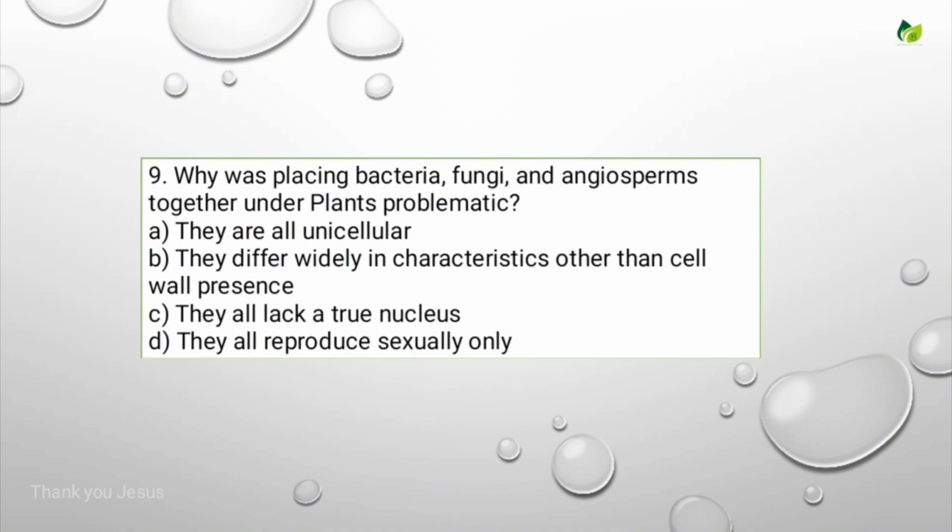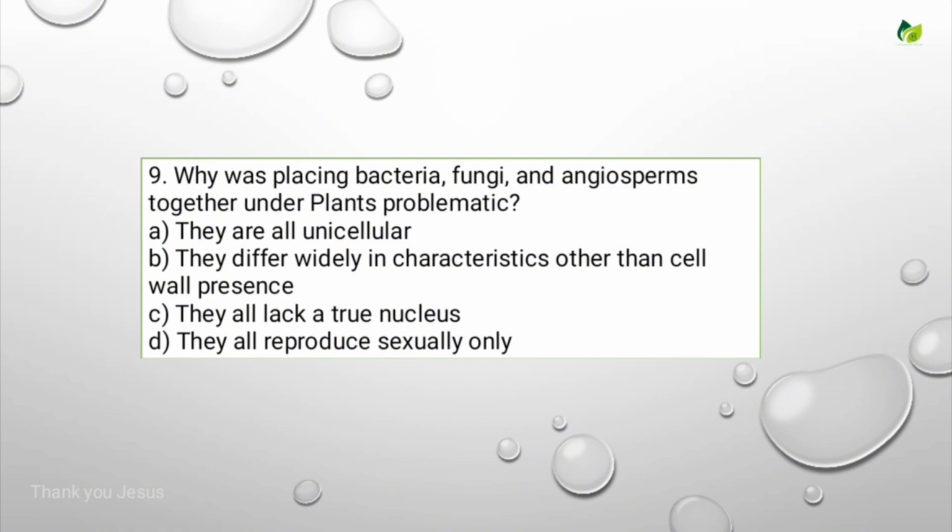Why was placing bacteria, fungi, and angiosperms together under plants problematic? Options are they are all unicellular, they differ widely in the characteristics other than cell wall presence, they all lack a true nucleus, they all reproduce sexually only.